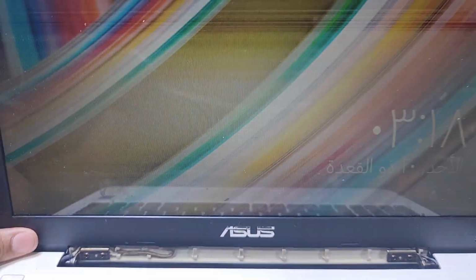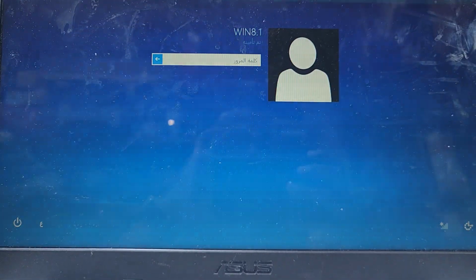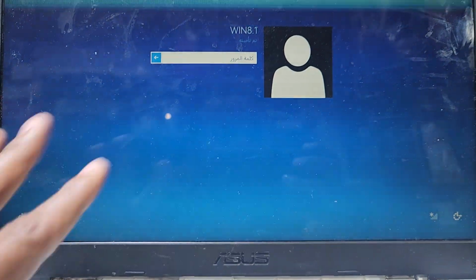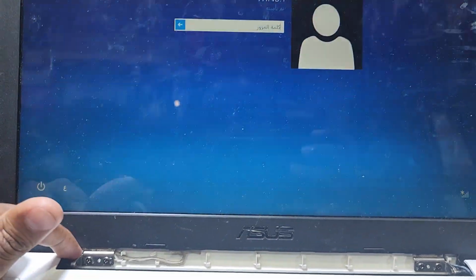Today I have a laptop. This is an Asus laptop and you can see the display resolution is very bad. It's not working very well. Sometimes the display works and sometimes it doesn't. So now I will open this laptop and check the display problem or the display connection.